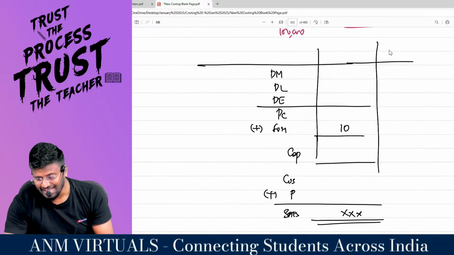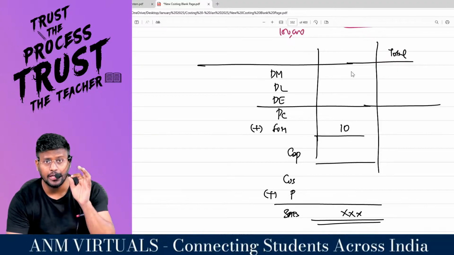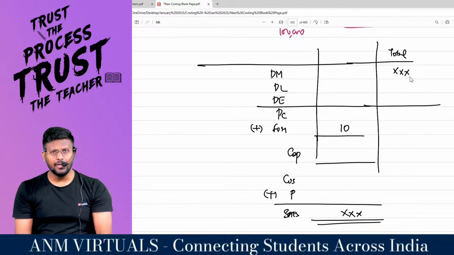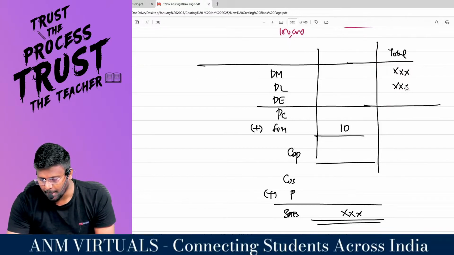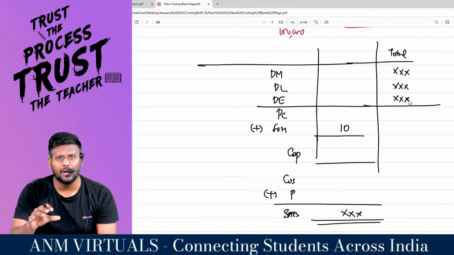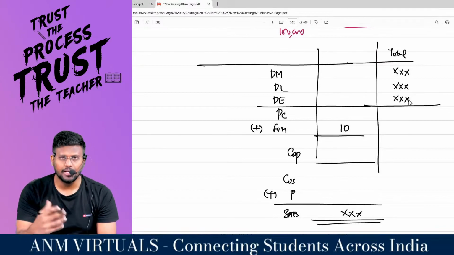For the entire year, the total direct material means number of pens manufactured into material cost per pen. Direct labor means labor cost per pen into number of hours worked by the laborer. Direct expenses means royalty paid per pen into total pens manufactured.